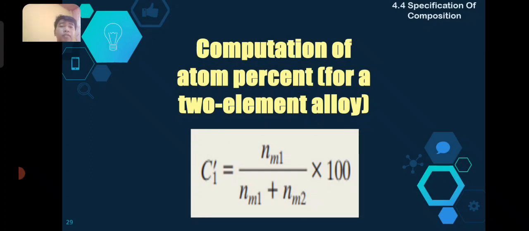Computation of atom percent for a two-element alloy. So, atom percent is denoted as C prime sub 1, and the number of moles in element 1 and element 2 is denoted as N sub M1 and N sub M2. So, atom percent is equal to number of moles present in element 1 over number of moles present in element 1 plus number of moles present in element 2, times 100.